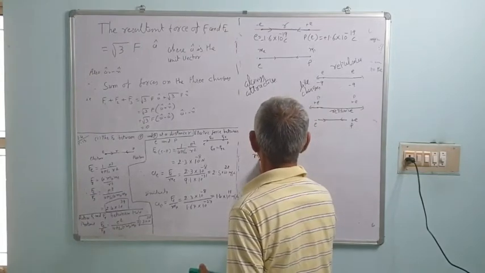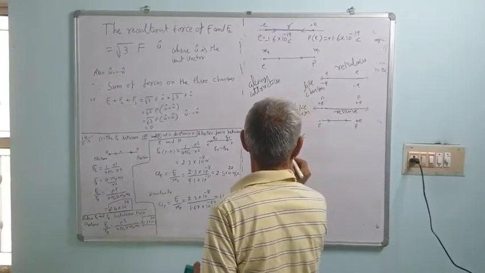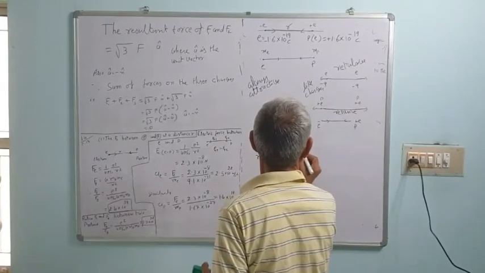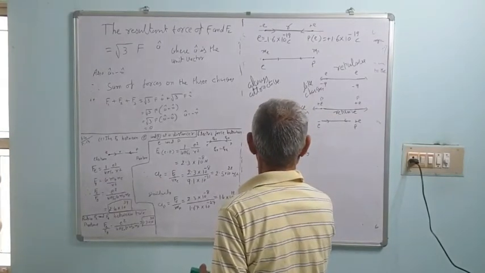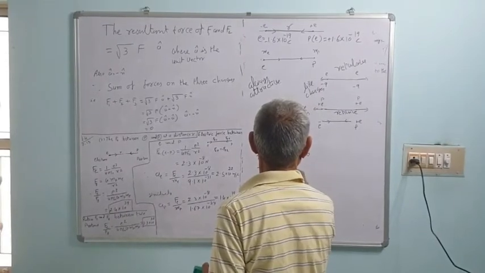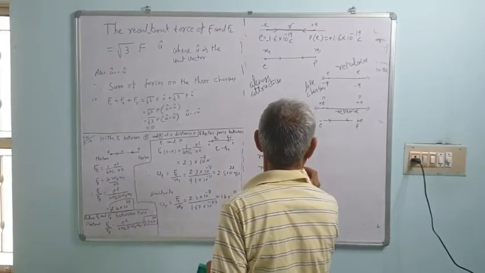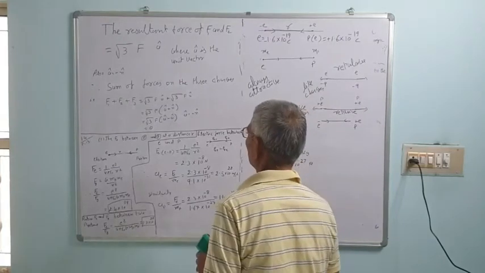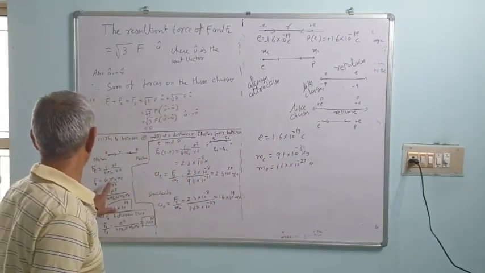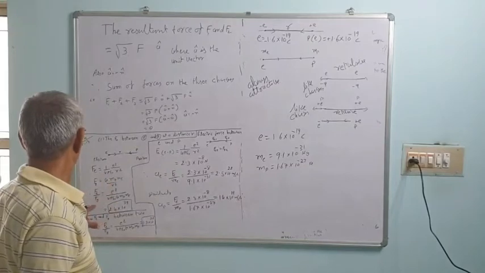The mass of electron is 9.1 into 10 raised to minus 31 kg, which is very small, and the mass of proton is 1.67 into 10 raised to power minus 27 kg. If we put these values, we can calculate Fe and Fg.